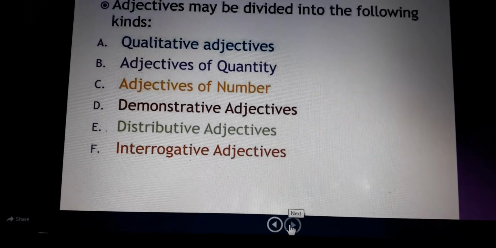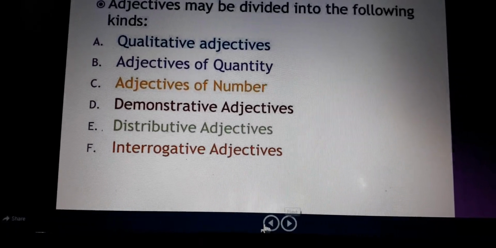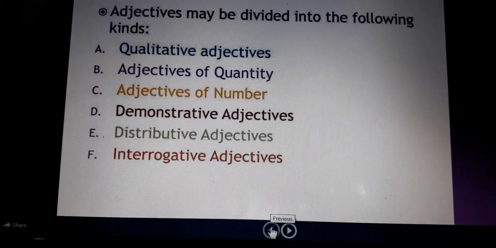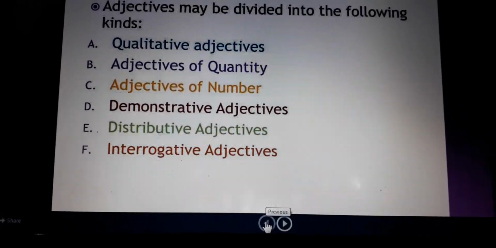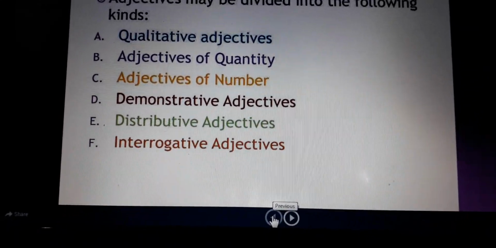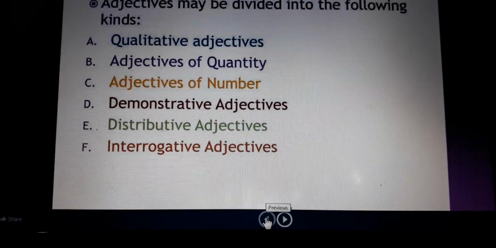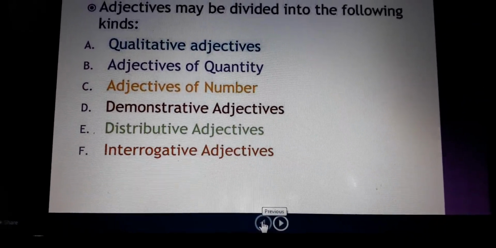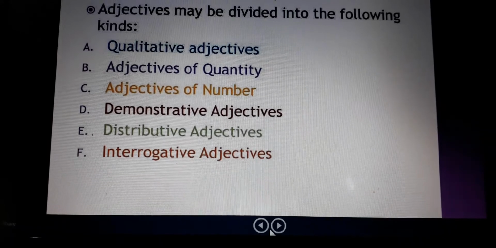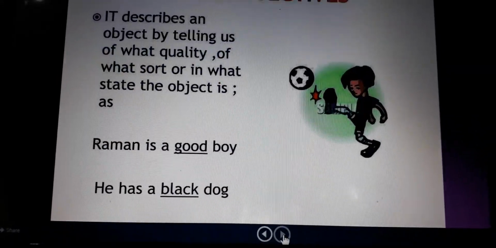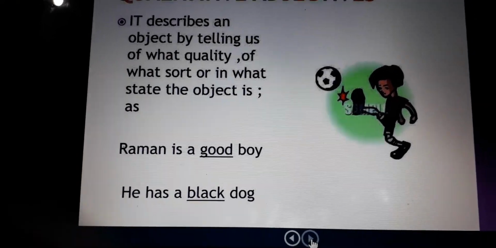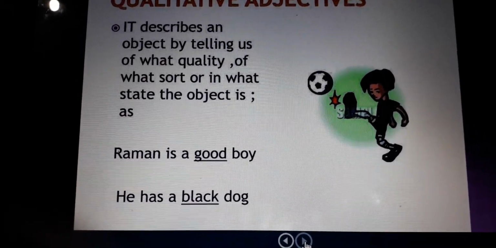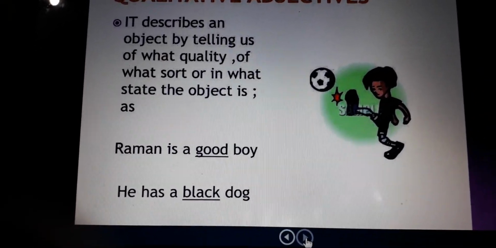First, we will study adjective of quality. Now, these adjectives answer some questions. And if we ask the question to ourselves, that is the answer to what kind of adjective it is. Okay, so let's start. As you know already, adjective of quality answers the question, what kind of?